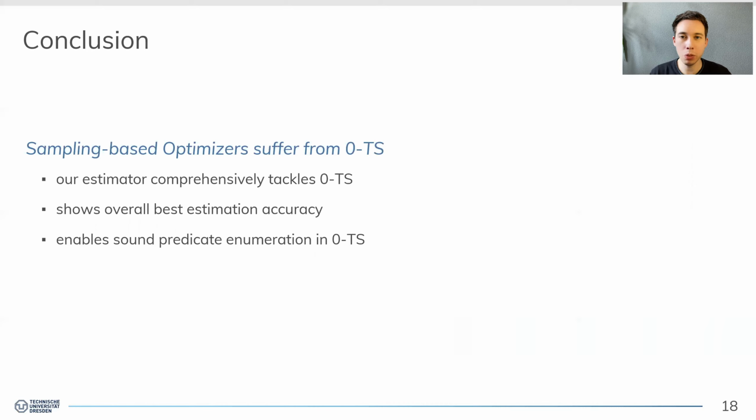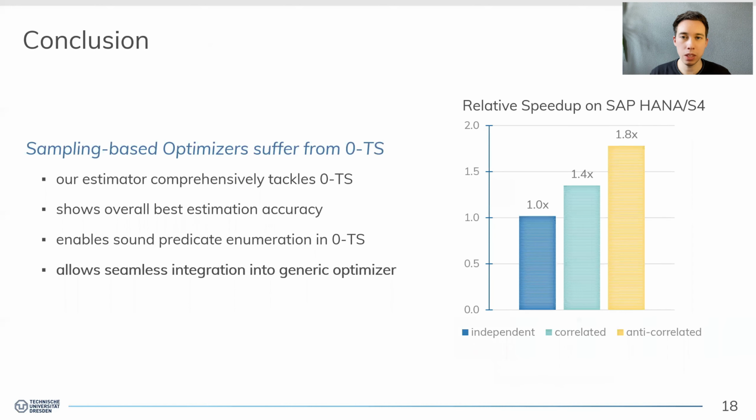To address this issue, we propose a new estimator that boosts estimation accuracy and enables a more sound predicate ordering in these situations. However, the most outstanding point is that it allows for seamless integration into existing optimizer infrastructures. We implemented our estimator into a prototype of SAP HANA, and we report on the right side the relative speed up, depending on the predicates that are used in the query.